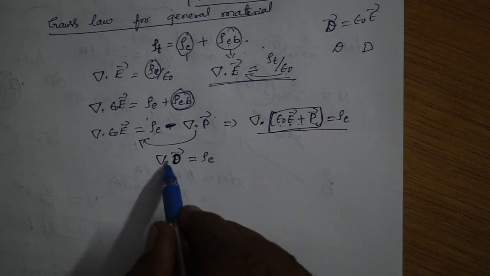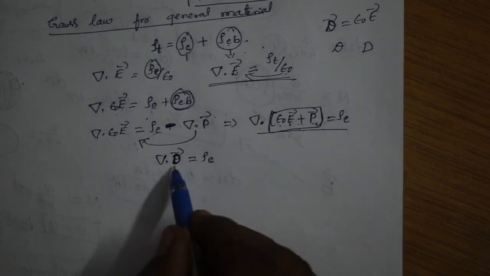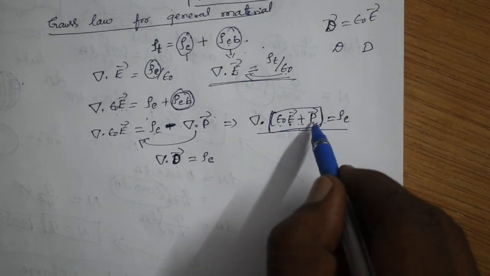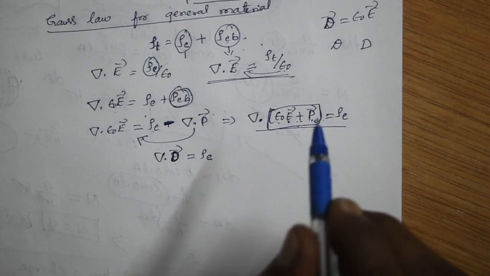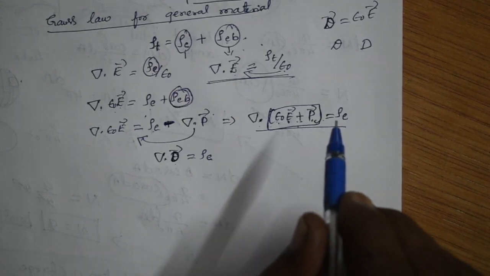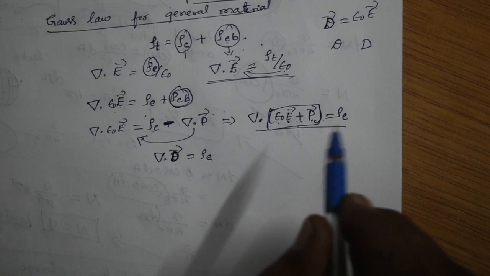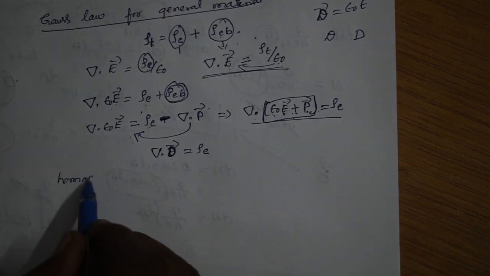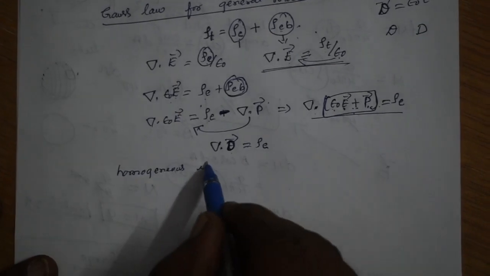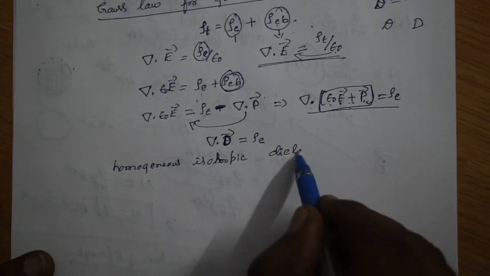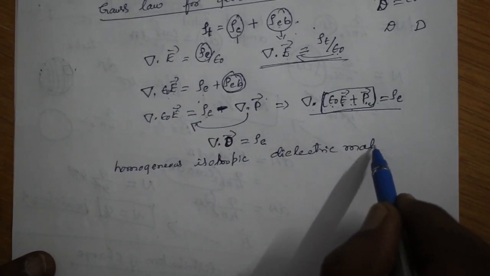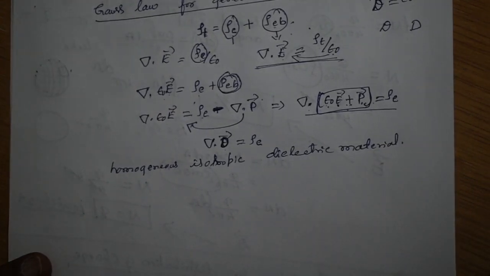Right. So del dot D is equal to rho E. Then D is nothing but epsilon naught into E plus P. So now equation 2 is Gauss law for general material. Okay. Now if you are going to take homogeneous isotropic dielectric material, what does that mean? Material means physical parameters are same in all directions. Physical parameters are same in all directions.